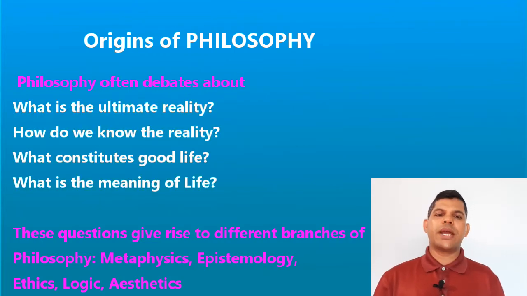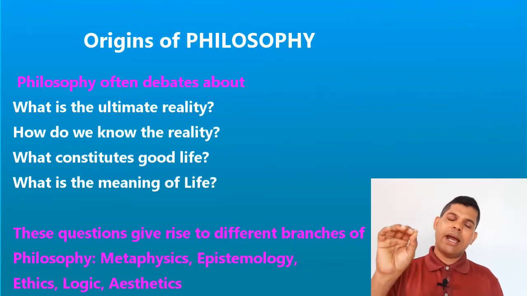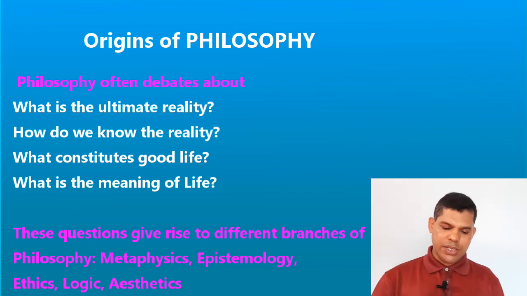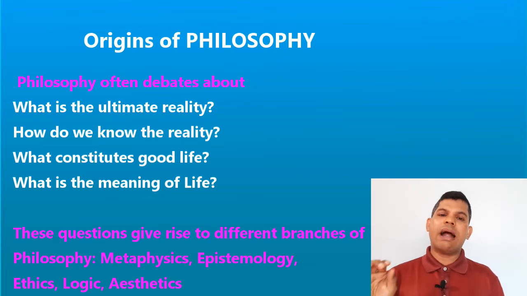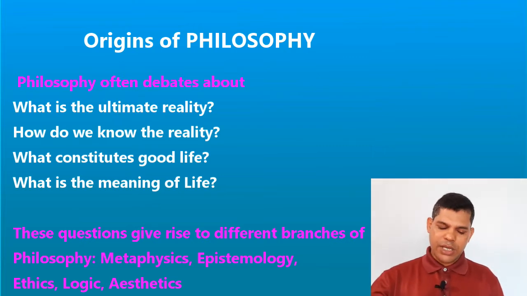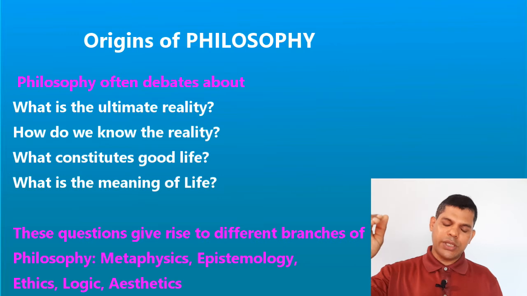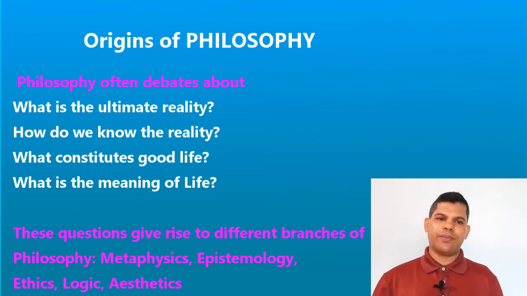In other words, we can say philosophy often debates and asks these questions. What is the ultimate reality? How do we know the reality? What constitutes a good life? What is the meaning of life? So, these are the various questions. Based on these questions, philosophy gave rise to the different branches of philosophy.